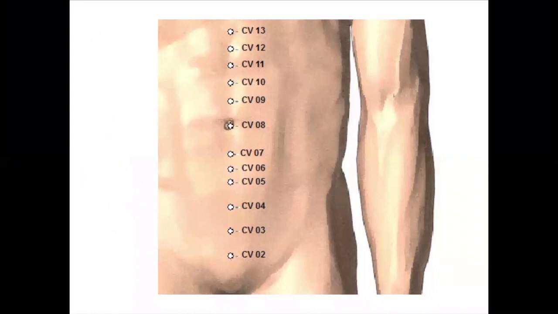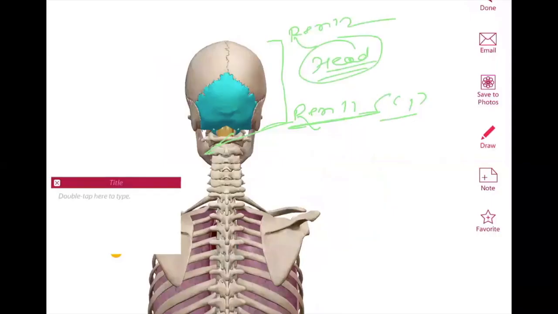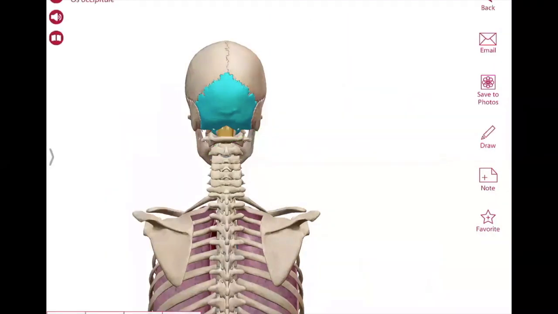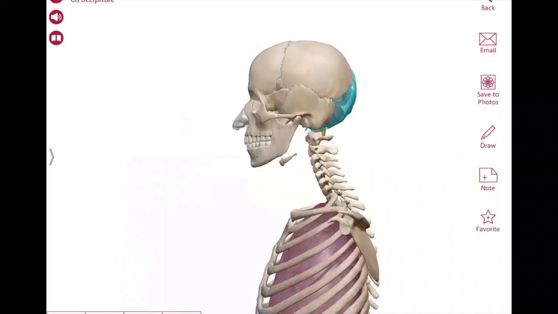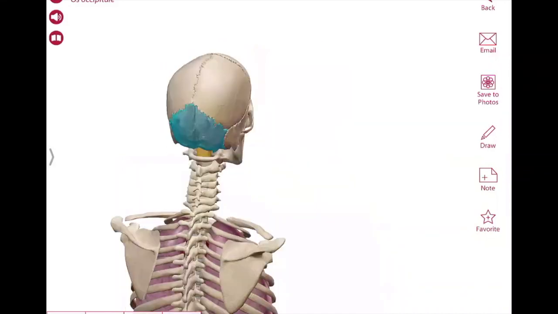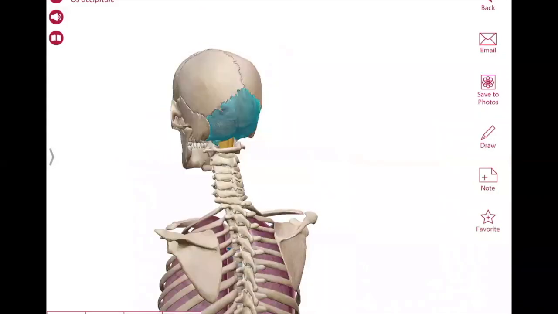Now look at the cervical vertebrae here in this image. As soon as the occipital part of the head is ending, we can see the cervical vertebrae starting. The cervical vertebrae are the first part of the spine, and we have total 7 cervical vertebrae.